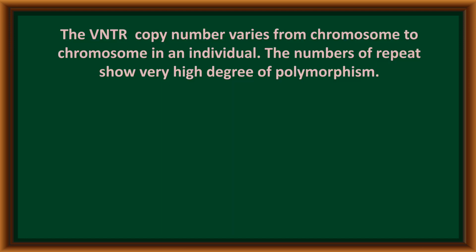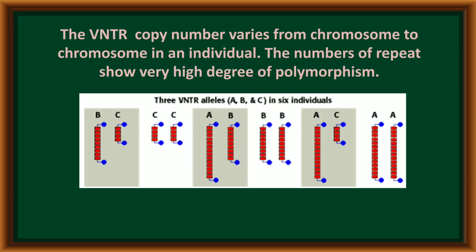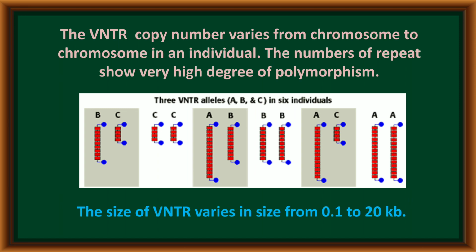After completion of this DNA fingerprinting, the VNTR copy number plays a major role because the number of VNTRs varies from one chromosome to another chromosome within an individual. The number of repeats shows a high degree of polymorphism. Even within a nucleus, the different chromosomes have different numbers of repeats. Now the size of this VNTR varies from 0.1 to 20 kb.